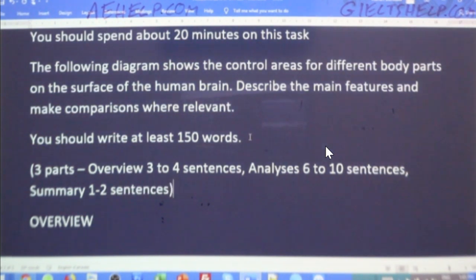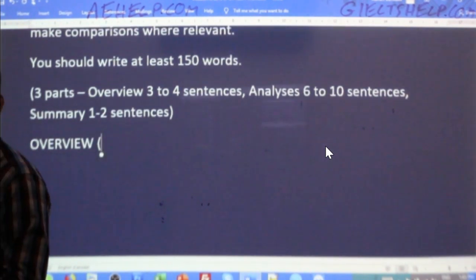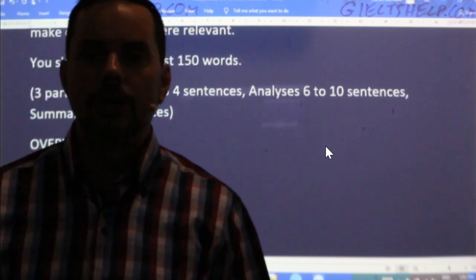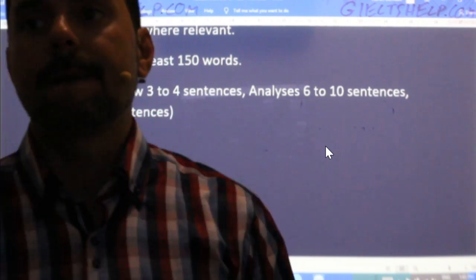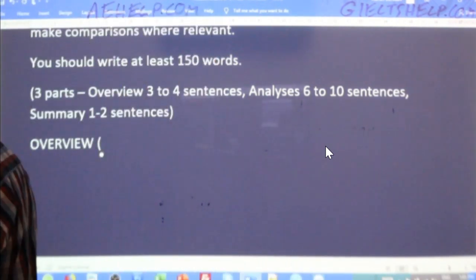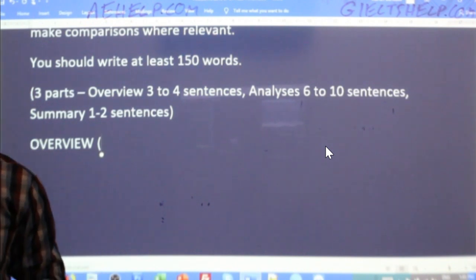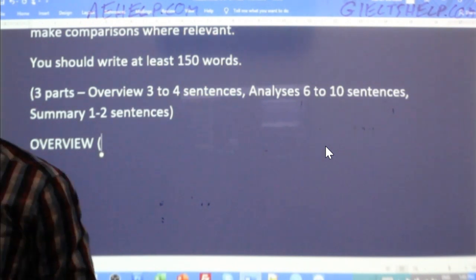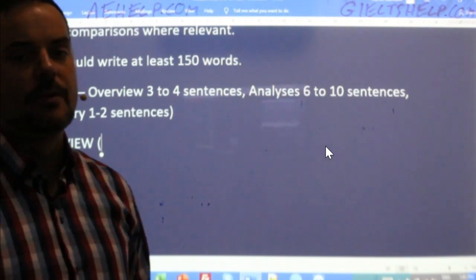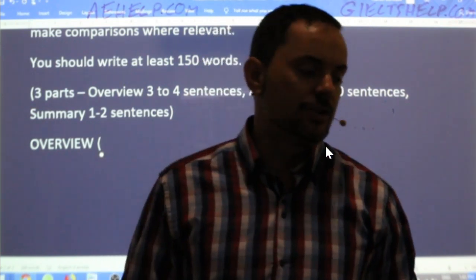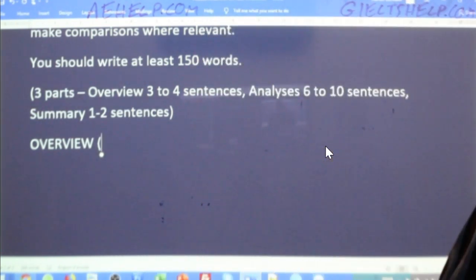Okay? And the overview is what? What should be included in the overview? How do we make a good overview? So how do we put together a good overview? What do we need to include? In Danish, you're right. We start with the overview. So what do we have in the overview? How do I write an overview that makes sure that I'm going towards a nice high band 7, 8, 9 response?